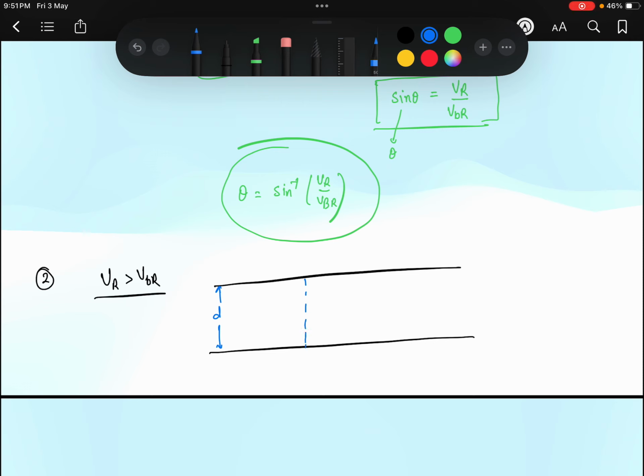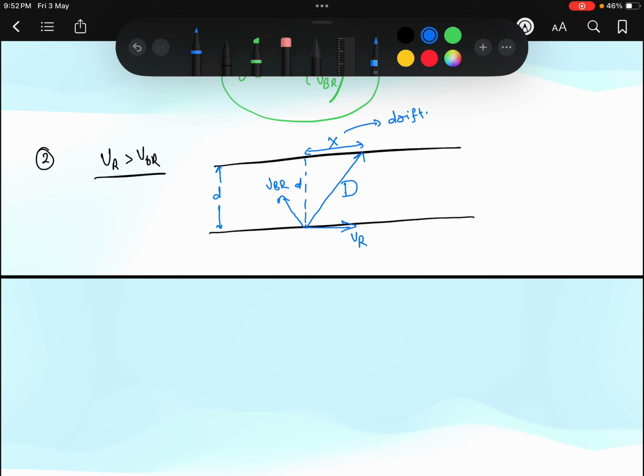Let us assume this is the VR, this is VBR, and our boatman is going in this direction. This is our X, the drift, and let us assume capital D is the distance traveled by the boatman to cross the river.